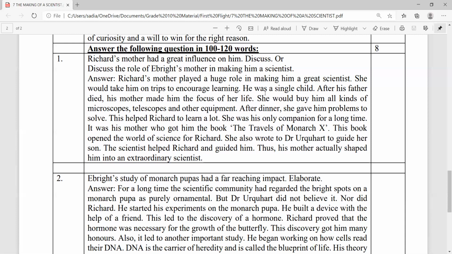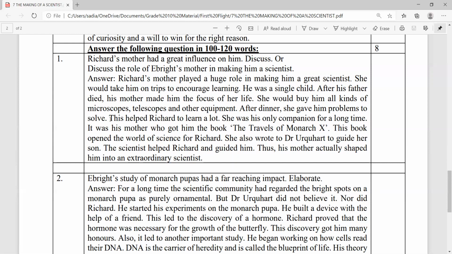Moreover, he was a single child, and after his father's death, his mother made him the focus of her life. It can be cited that she would buy him all kinds of microscopes, telescopes, and other equipment. Moreover, after dinner, she gave him problems to solve.